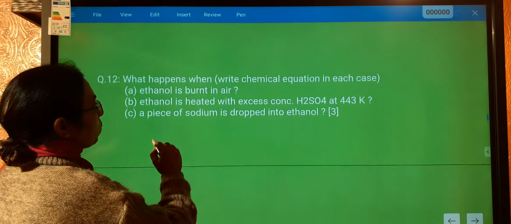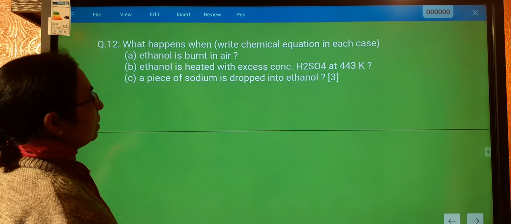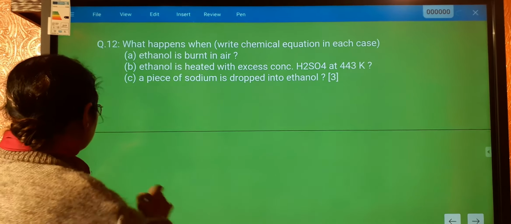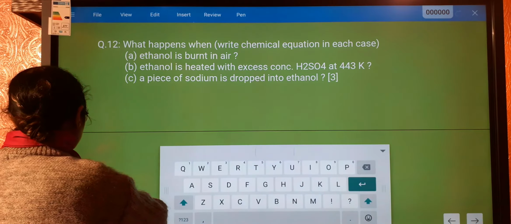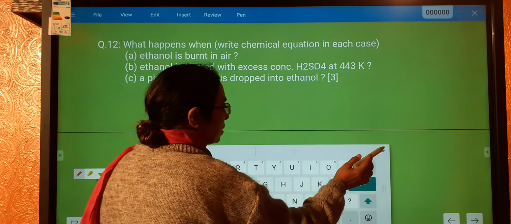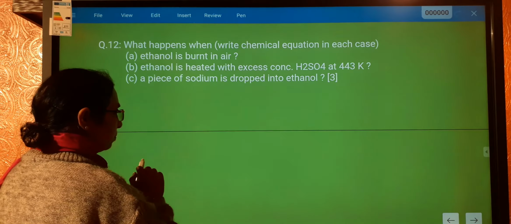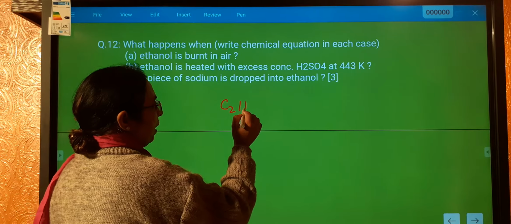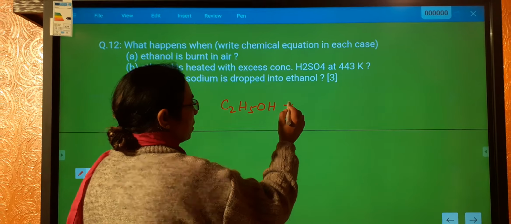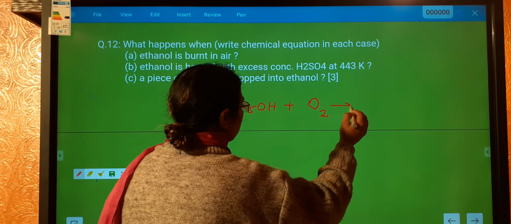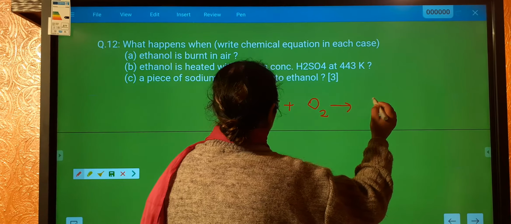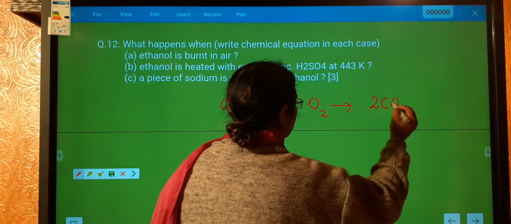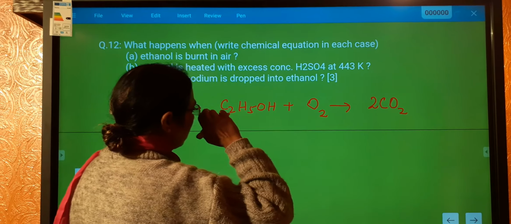What happens when ethanol is burnt in air? Ethanol, C2H5OH, when burnt in air, will form CO2 and H2O.